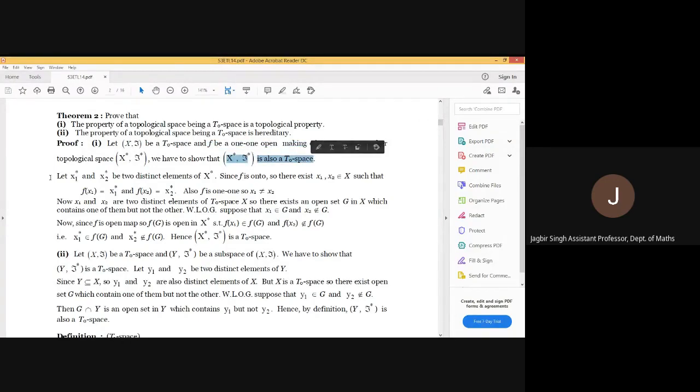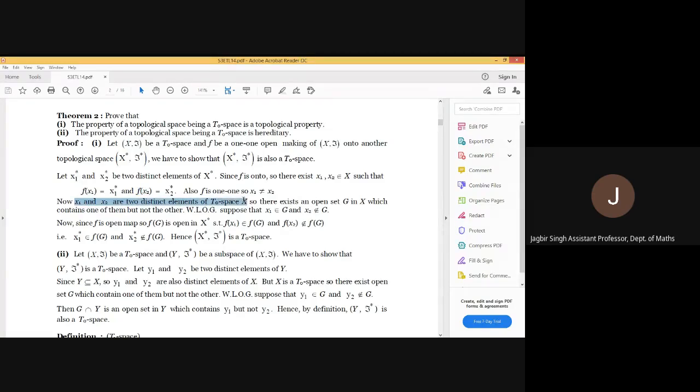For this, consider two elements from X star, x1 star and x2 star. Since f is onto, we will have the pre-images of these elements. Say x1 and x2 are the pre-images. So f of x1 will be x1 star and f of x2 will be x2 star. Now f is 1-1 mapping, so x1 will not equal x2. Means these are two distinct elements of X.